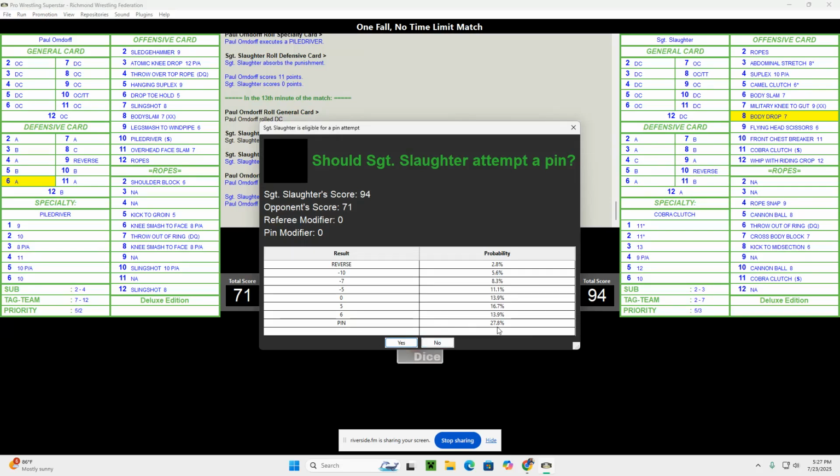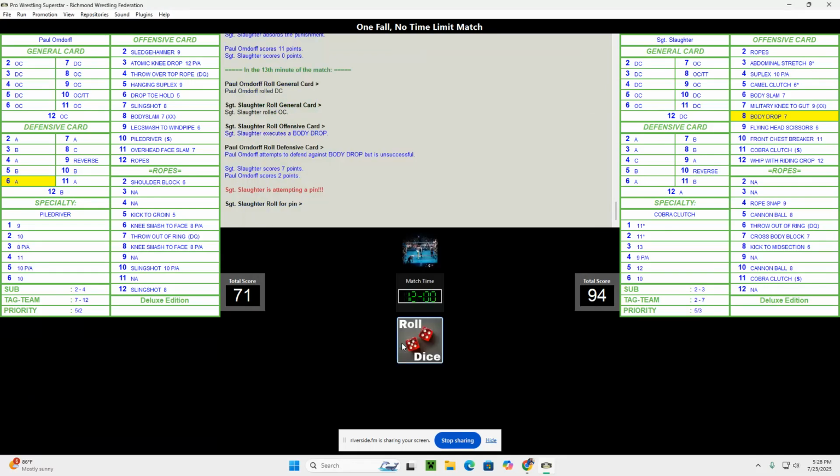Now his pin rating's up to 27.8 now. And he's got some good chances to score some additional points. So I think this will be a time where we're actually going to go for the pin now. So I'm using the strategy pin chart here.